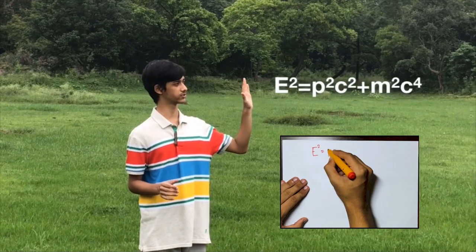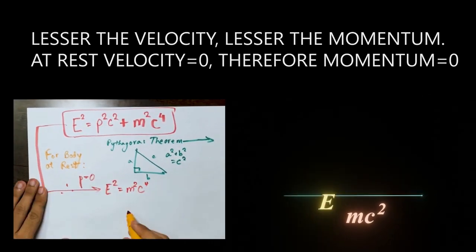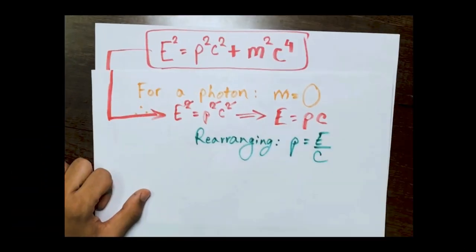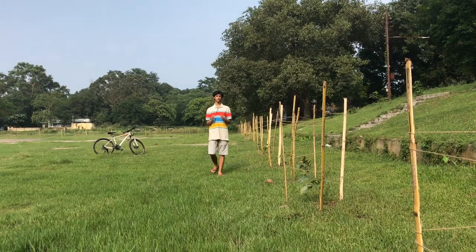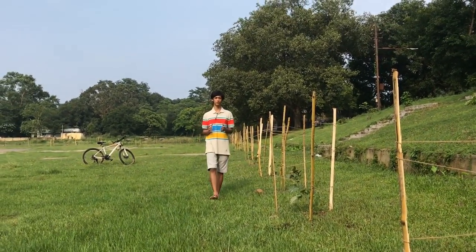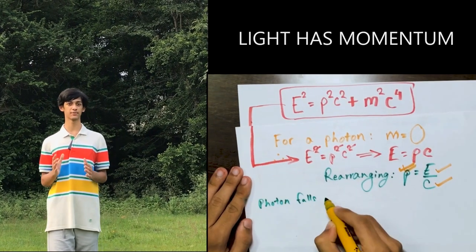Can light have momentum? Turns out, from special relativity, we get this equation for the total energy of a body. Note how for a body at rest, the same equation gives the famous E equals mc squared. For a photon, which is massless, we see that its momentum equals its energy divided by its speed. There's energy for sure, which is why plants are able to manufacture their food and also why we feel hot when standing out in the sun. Therefore, from this relation, we can see that light has momentum.